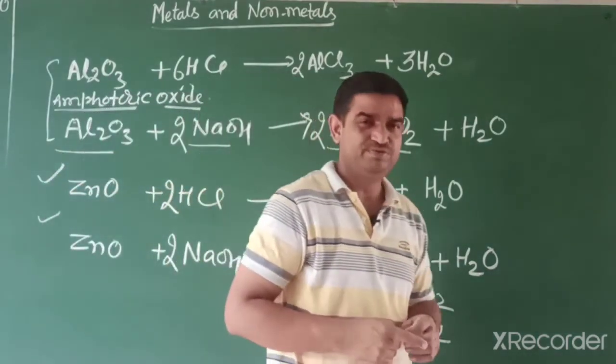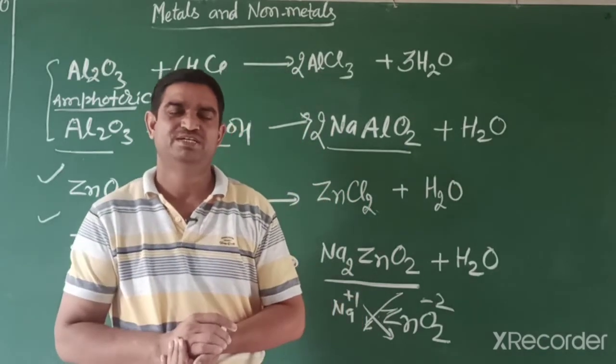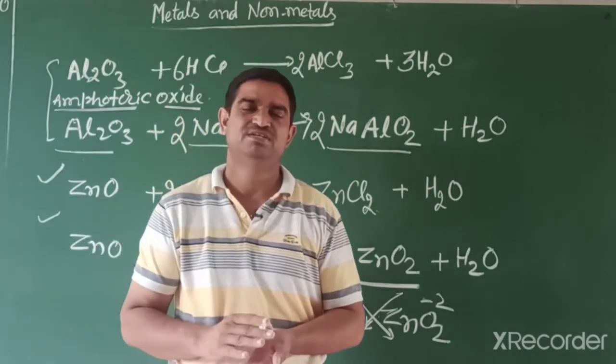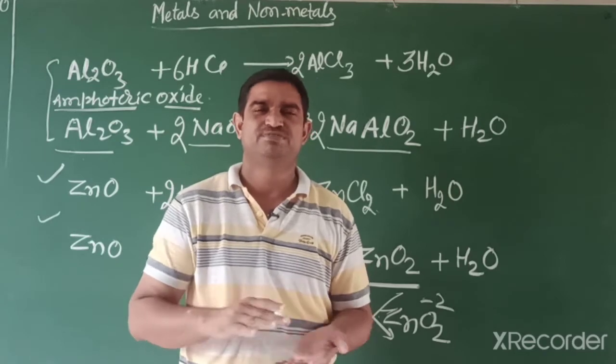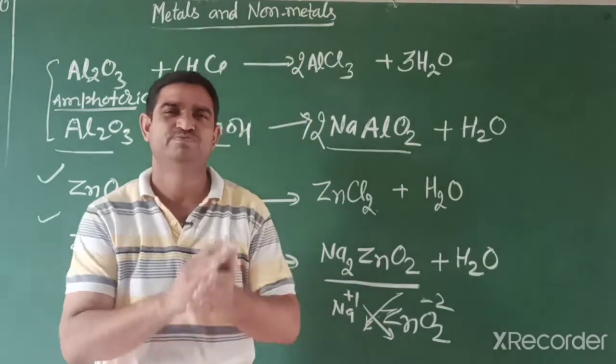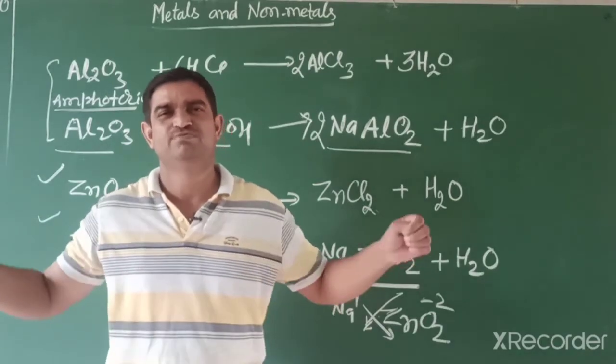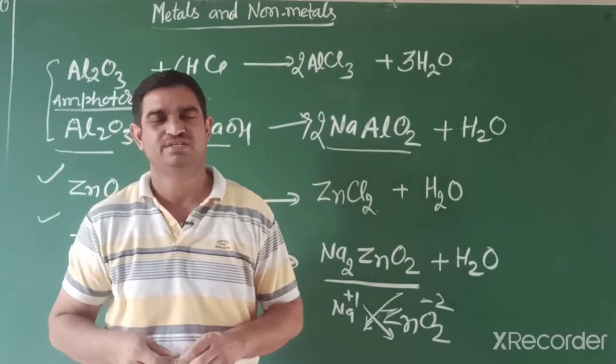Students, today we discussed different physical properties of metals and non-metals. Now we summarize. Metals have a shining surface. They can spread as thin sheets when we hammer them, and that property is known as malleability. They can be drawn into thin wires, that property is known as ductility.